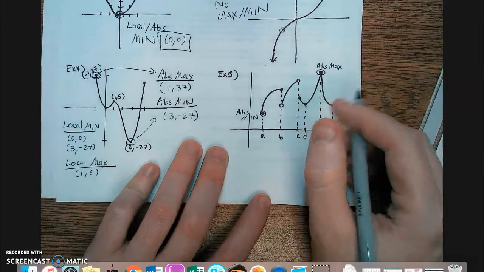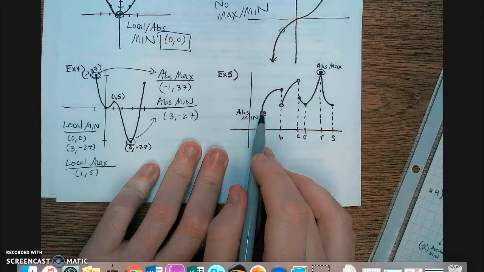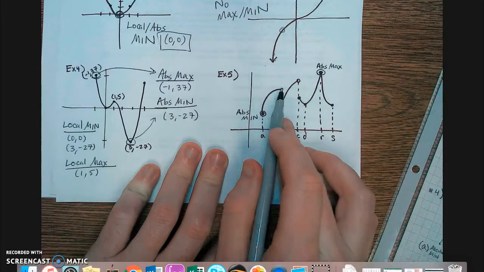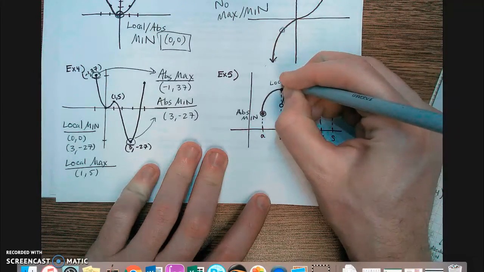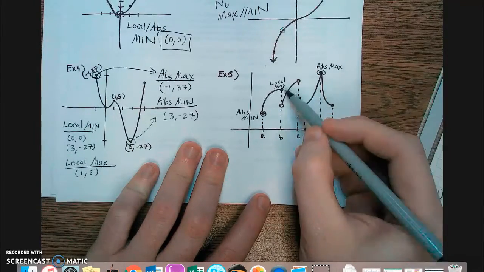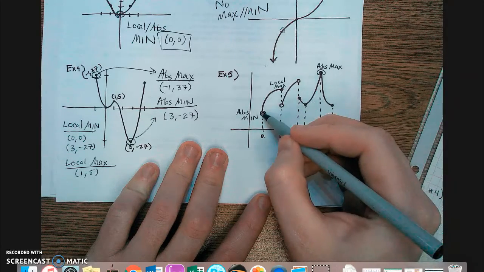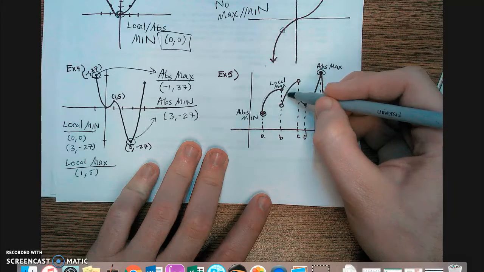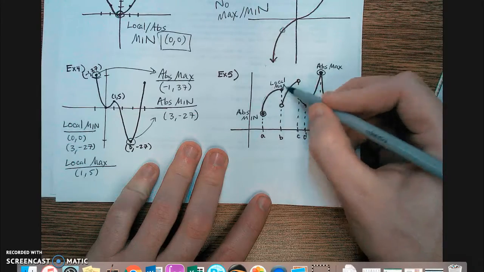Then let's consider where our locals are. So this is an absolute minimum, but not a local because it's an endpoint. Here I've got B. B is a local maximum because it's the tallest point in this section. It's the tallest point, or the biggest y value, from A to B, and then it's also from here to here, it's the biggest. So it's the tallest point in this whole section.